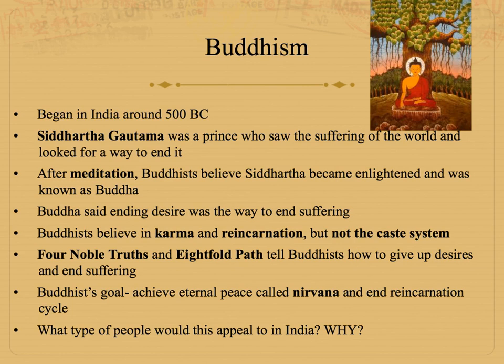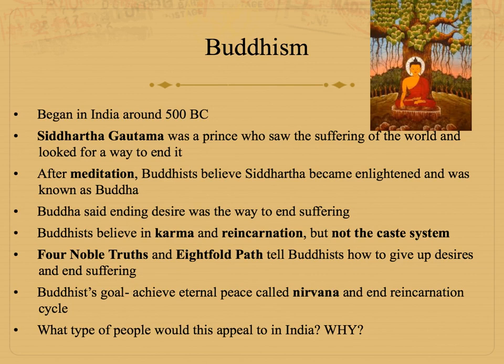Buddhism is similar to Hinduism in that it does believe in karma and reincarnation, but it doesn't believe in the caste system. And the ultimate goal of a Buddhist was to achieve eternal peace called nirvana and end reincarnation. This is also similar to Hinduism because a Hindu's ultimate goal is to stop their reincarnation and unify their soul with Brahman. So what type of people would this appeal to in India?